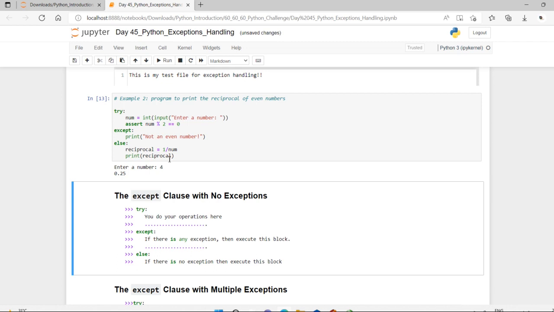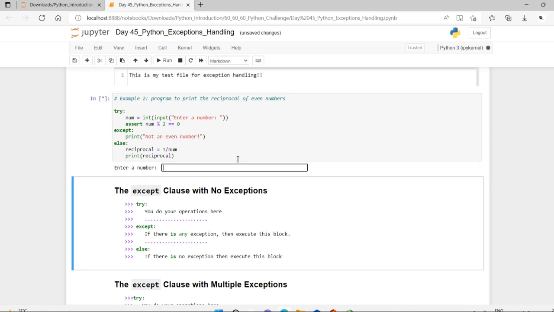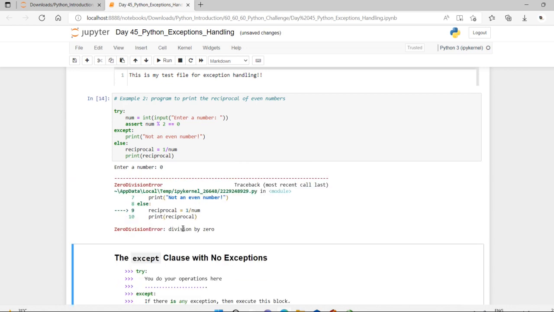Okay, here I'm not going to enter odd or even. Let me enter 0. If we pass 0, what we get is a ZeroDivisionError, as the code block inside else is not handled by the preceding except. It is not handled by this. So here we get the error.